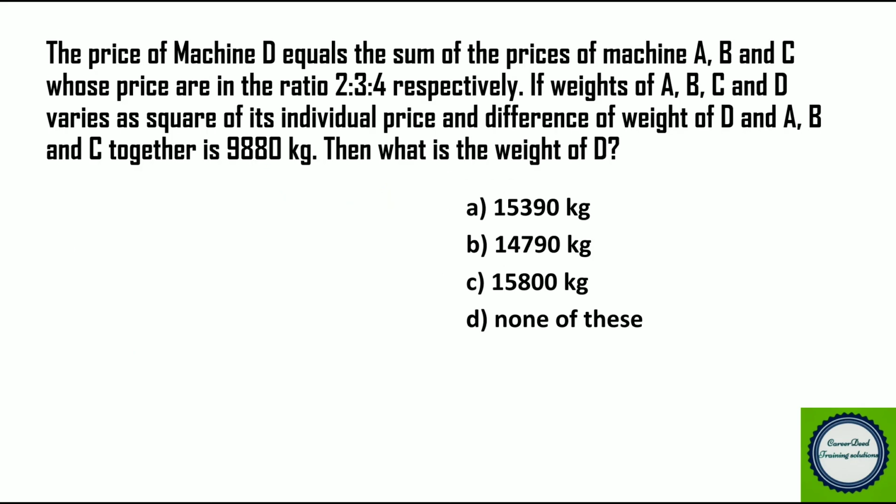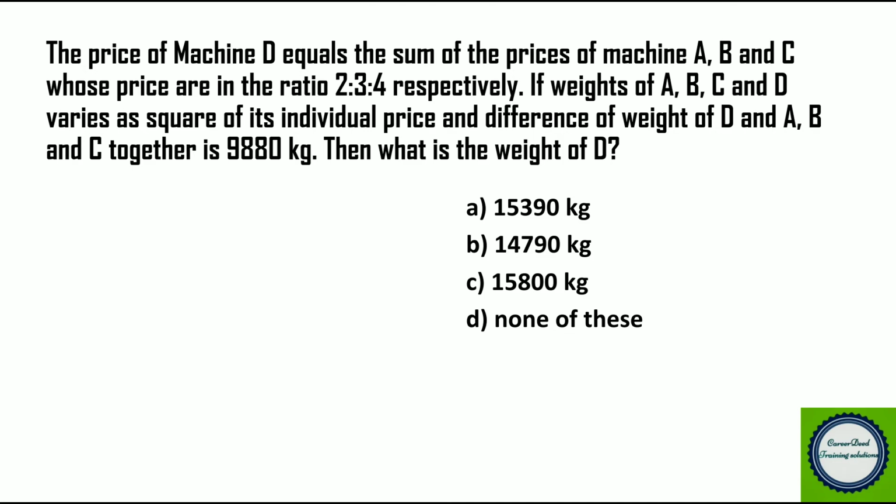The price of machine D equals the sum of prices of machines A, B and C, whose prices are in the ratio 2:3:4 respectively. If weights of A, B, C and D vary as squares of their individual prices, and the difference of weight of D and A, B and C together is 9880 kg, then what is the weight of D?